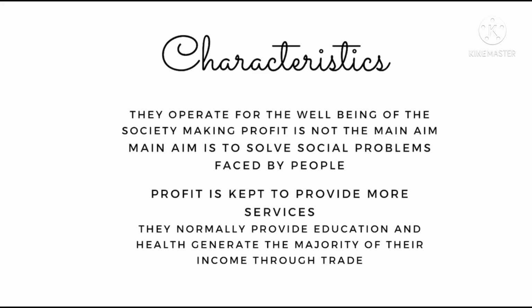And the characteristics of a social enterprise: they operate for the well-being of the society. Making profit is not their main aim. The main aim is to solve the social problems which are faced by the people. So a private limited company's main aim is gaining profits, and that is not the main aim of a social enterprise. The social enterprise will be the one trying to operate for helping the society and not making profits. The profit is kept to provide more services. They normally provide education and health, and generate the majority of their income through trade.